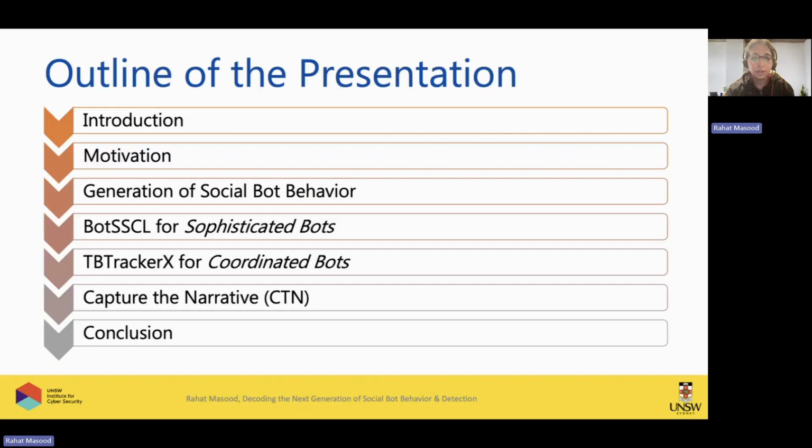So coming to the topic, the presentation outline: I will start with a basic introduction of social bots detection, how they work, how they operate, how sophisticated they are, and then briefly talk about the three projects that I'm currently working on in this area.